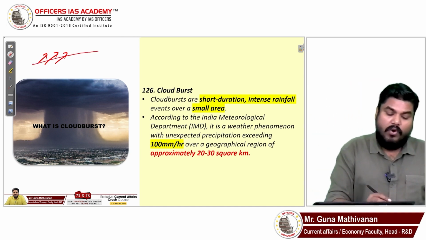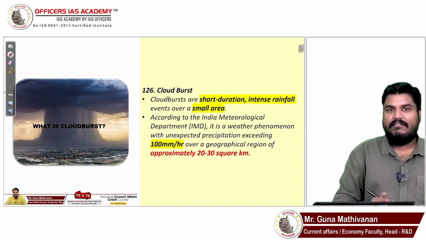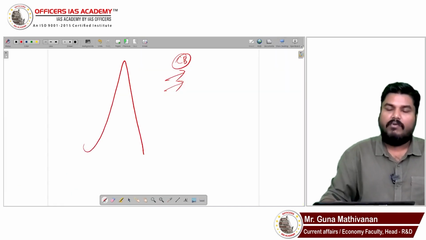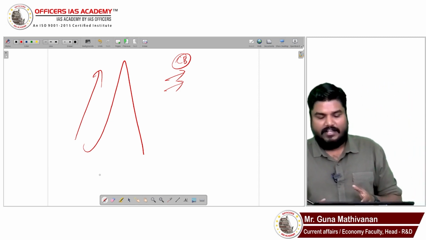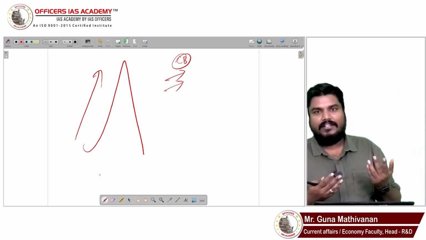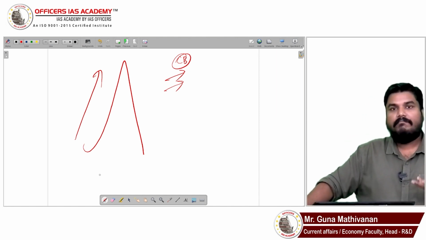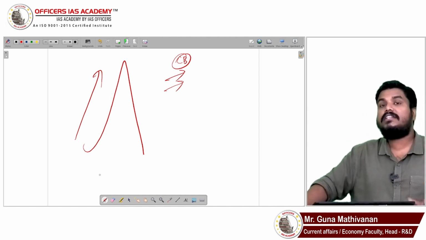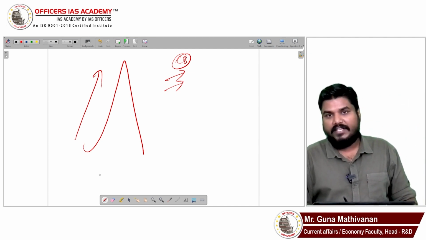Okay, so don't think that a cloudburst will always be associated with orographic lift. Don't think that there should always be a mountain so that there is going to be a lift. A mountain will help in lifting the clouds, but even if there is no mountain, when there is high temperature and more moisture, that can also result in a cloudburst situation, like what happened in Chennai in 2015.